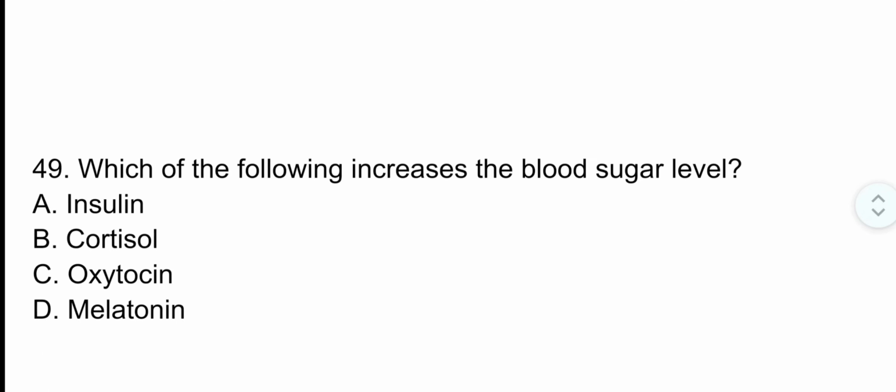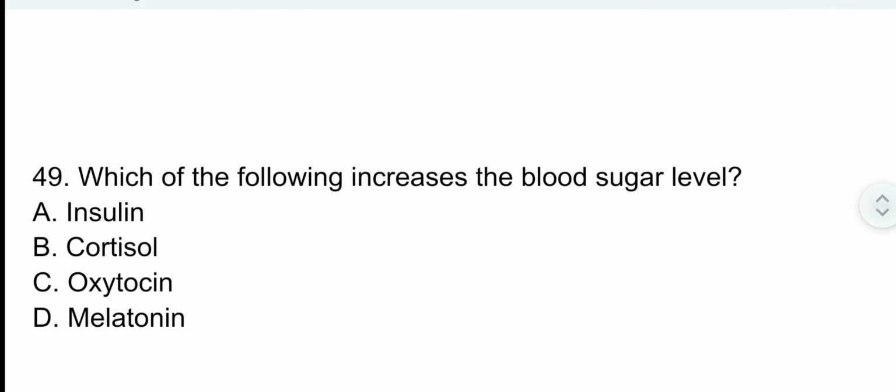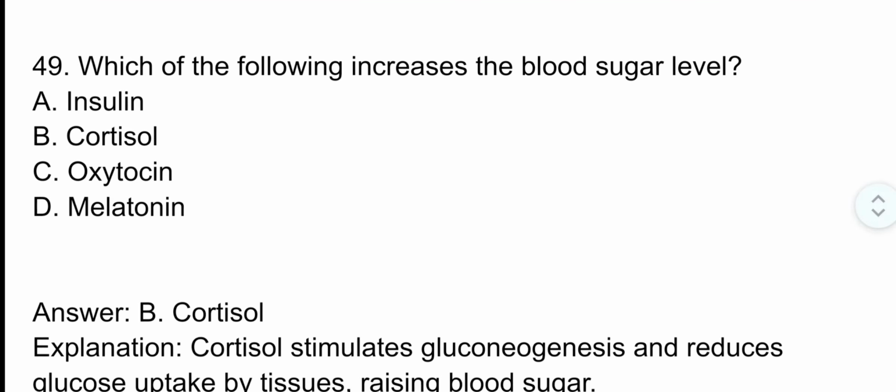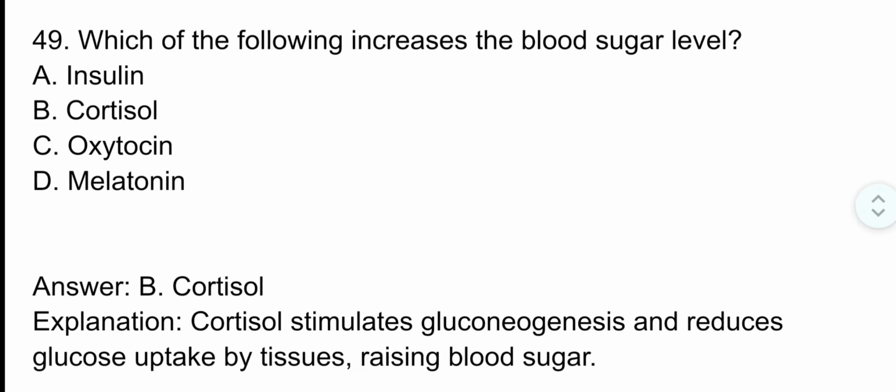Question number 49. Which of the following increases the blood sugar level? The correct option is option B, cortisol. Cortisol stimulates gluconeogenesis and reduces glucose uptake by tissues, raising blood sugar.